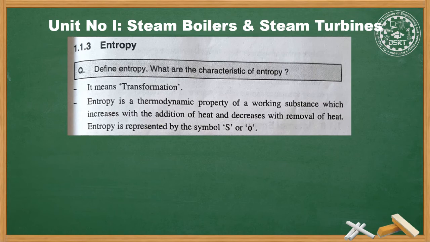Change in entropy is given by delta S is equal to dQ upon T, where dQ is the change in heat and T is absolute temperature. The unit of entropy is kilojoule per kg Kelvin.